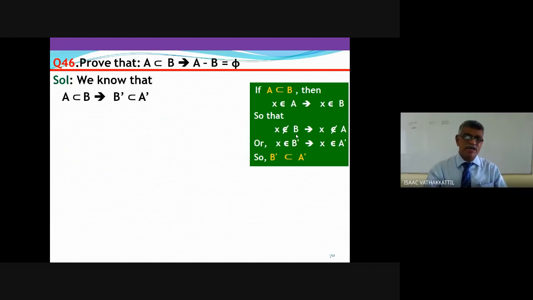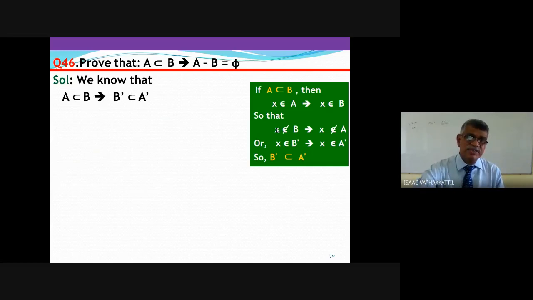This itself can be a question. In that case, these steps are necessary. If A subset B, then X belongs to A implies X belongs to B, so that X does not belong to B implies X does not belong to A, or X belongs to B dash implies X belongs to A dash, so that B dash subset A dash. Here, this is not my main question, you can directly write A subset B implies B dash subset A dash.